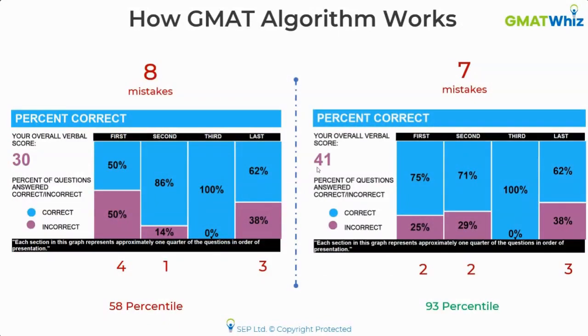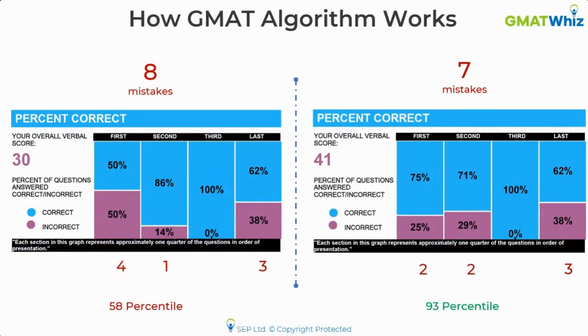So it could be the difference between 630 and 700. It could be the difference between 700 and 760. 760 is not possible for a 41, very rare cases that happens. But 690 and a 750 can actually be as different as this. So just one extra mistake can actually harm you that much.